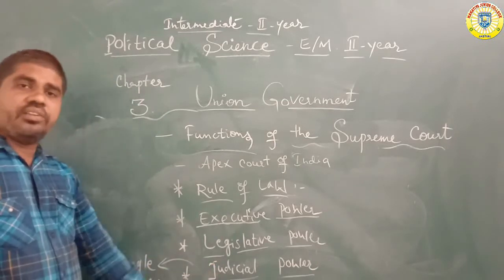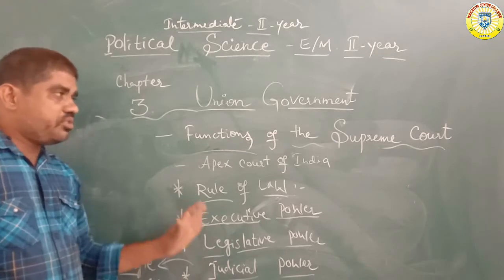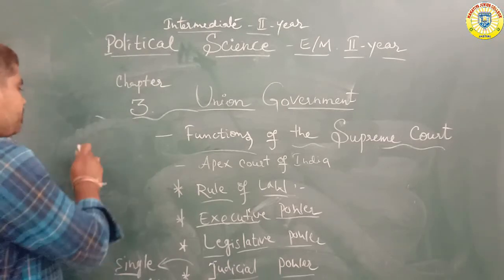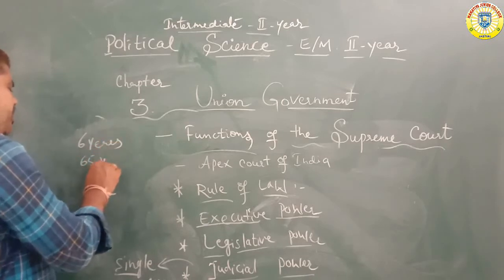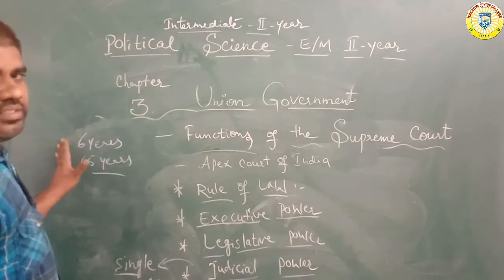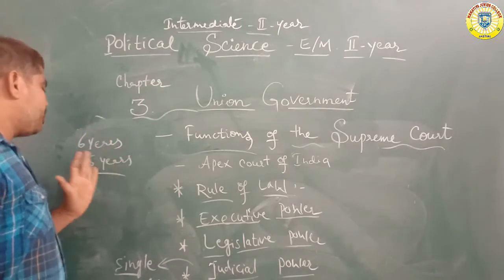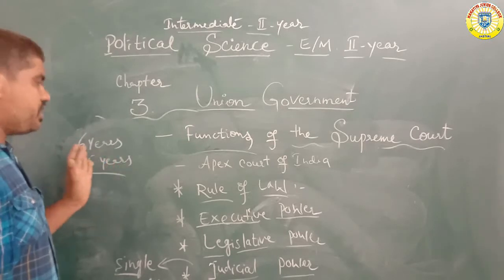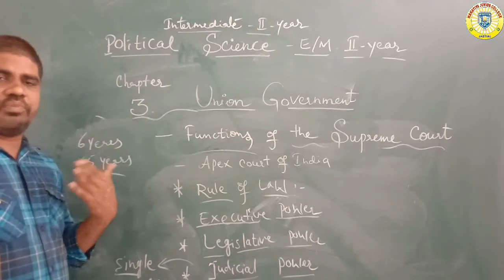So, judicial power: a single type of judicial system under the Supreme Court level. A Supreme Court judge retires after 6 years of service or at 65 years of age. Below 65 years of age is the main eligibility for retirement. The eligible person is the Supreme Court judge.